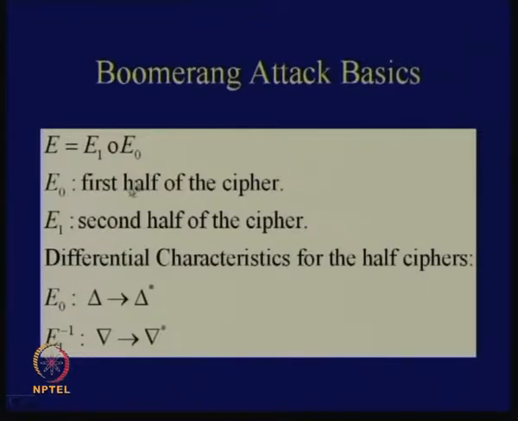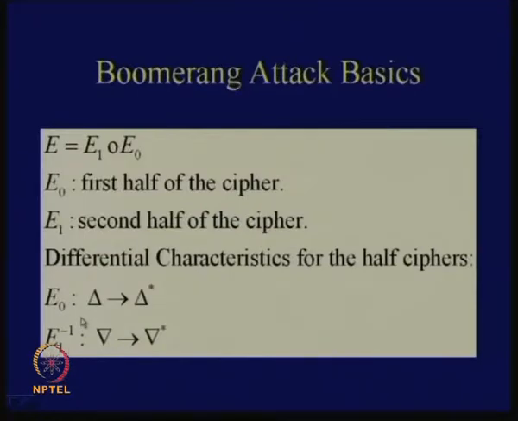So what you do is obtain differential characteristics for the half ciphers. Even if you are not able to obtain good differential characteristics for the entire cipher, suppose you are able to obtain differential characteristics for half the cipher. You obtain characteristics for E0, and you obtain characteristics for E1 inverse.